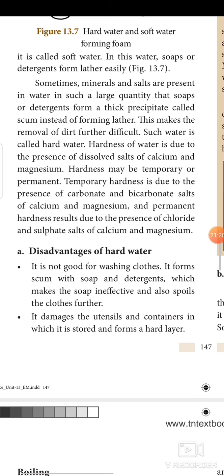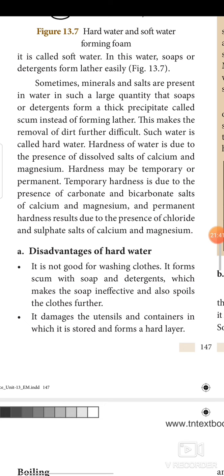Hardness may be temporary or permanent. Temporary hardness is due to the presence of carbonate and bicarbonate salts of calcium and magnesium, and permanent hardness results due to the presence of chlorine, chloride and sulfate salts of calcium and magnesium. However, it is the salts of calcium and magnesium.